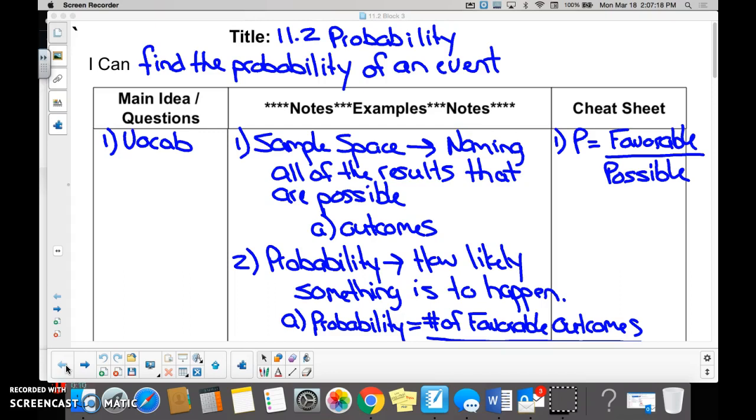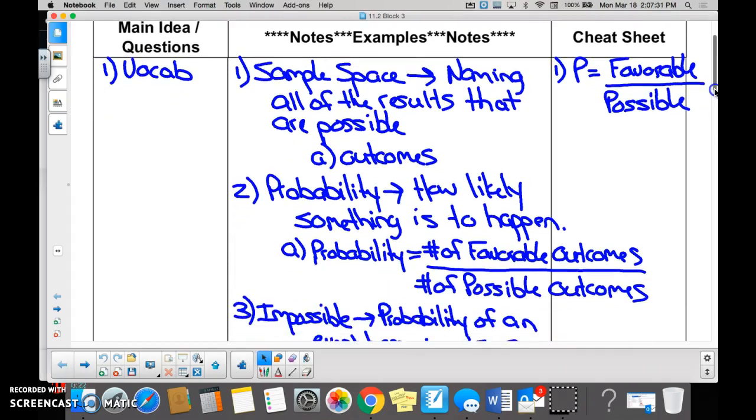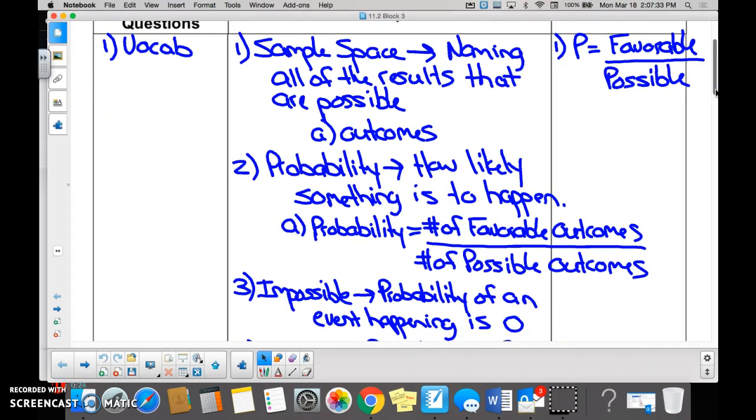Very soon, right? All right, number one, sample space. Give me another word that is very similar to sample space, everybody. Outcomes. So that would be naming everything that is possible. So if I said, what is the sample space of flipping a coin, you would say heads and tails. If I said, what is the sample space of a spinner that has a 1, a 2, a 3, and a 4 on it, you would say the sample space would be 1, 2, 3, and 4.